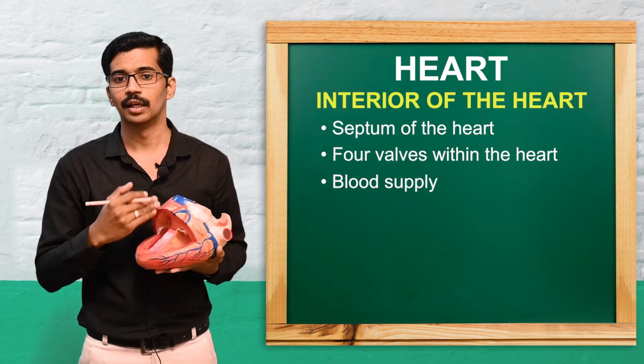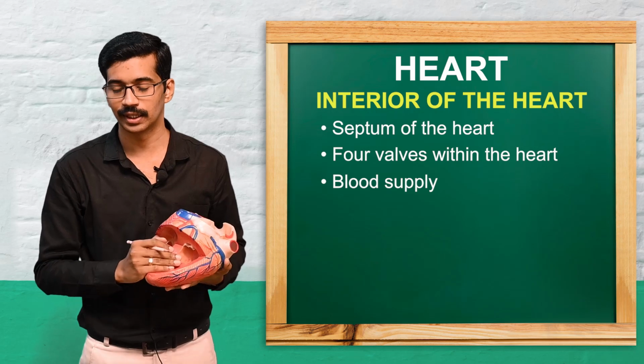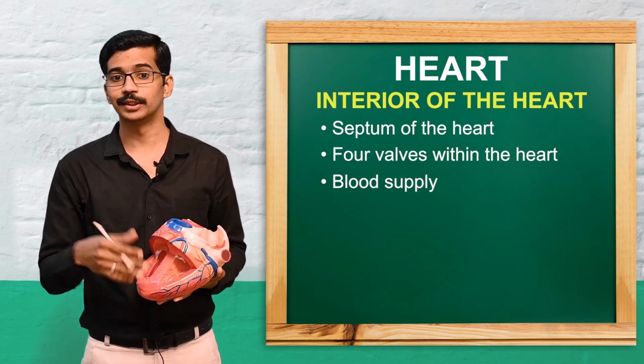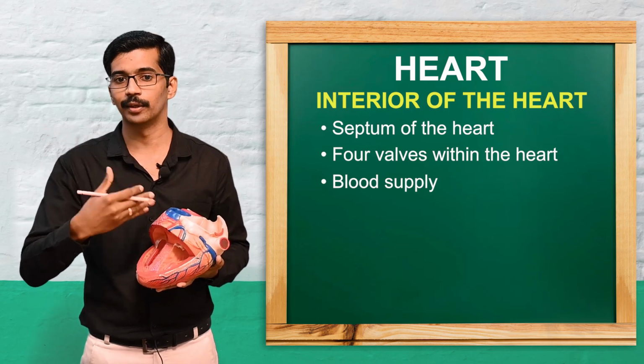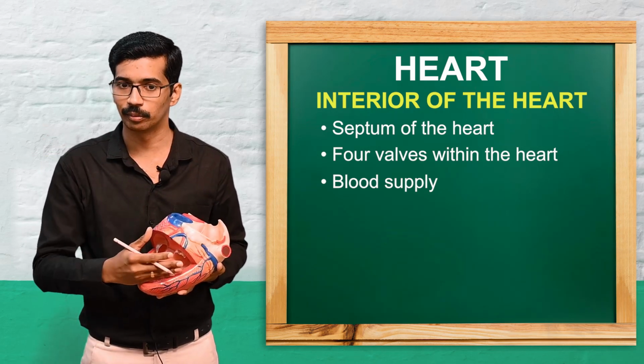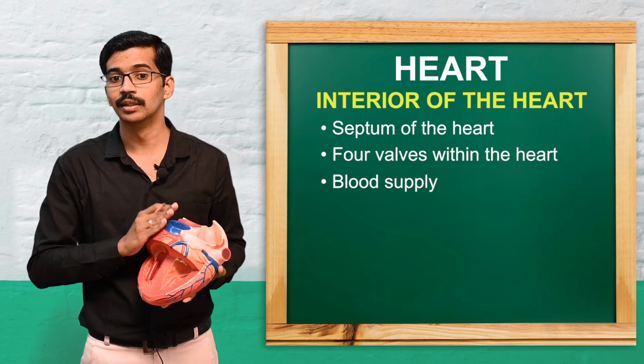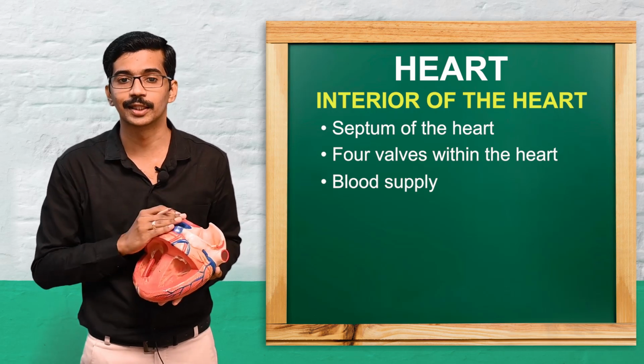So these are the important structures of the heart. Now we'll see the blood supply to the heart. The heart pumps blood to different parts of the body, but the heart also needs blood supply. From where does the heart get its blood supply?